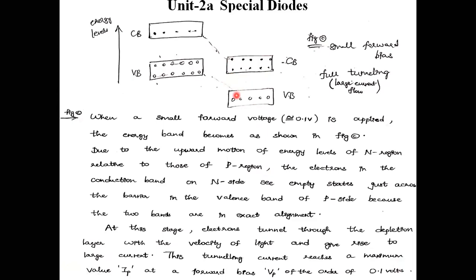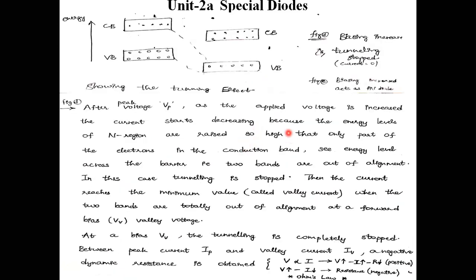At that point I can treat that point as peak current here. Next level, biasing increased further. Then the movement in the valence band and conduction band on the n side, and the movement in the valence band and conduction band on the p side will take place. Then again misalignment will be considered here. Misalignment in these two regions will occur.